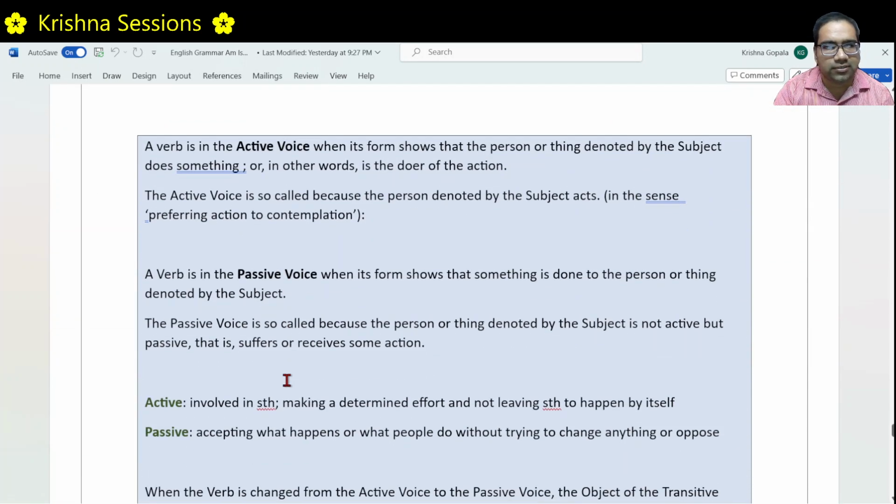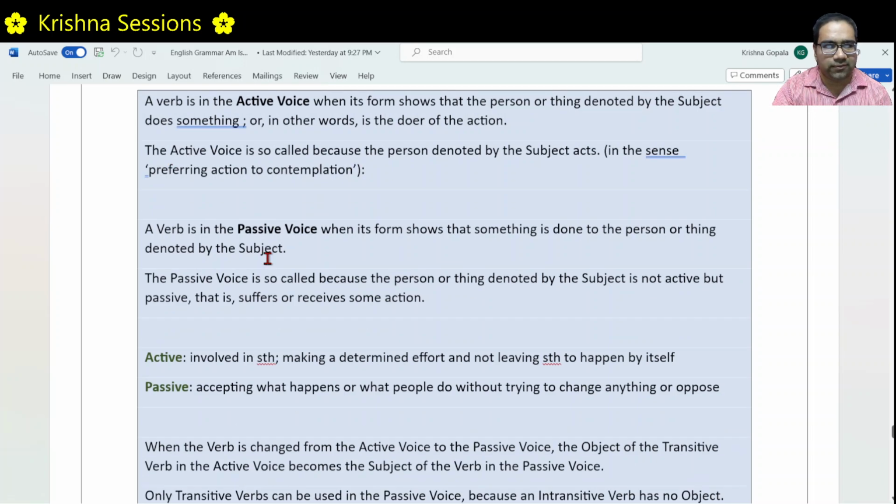Let us just summarize. A verb is in the active voice when its form shows that the person or thing denoted by the subject does something. In other words, it is the doer of the action, because it prefers action. It is coming from the root word act, which signifies action, preferring action to contemplation.